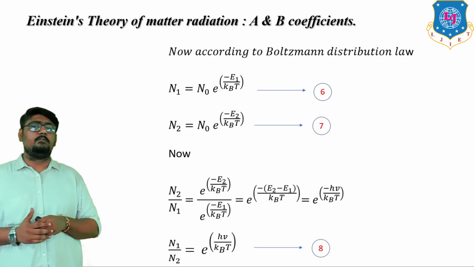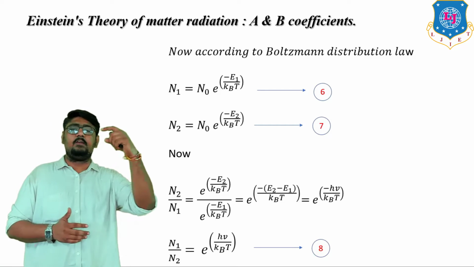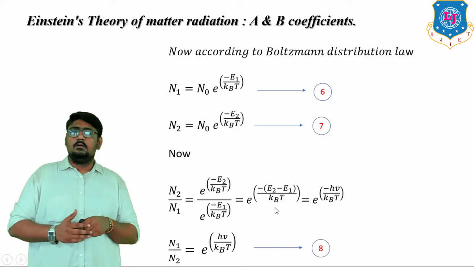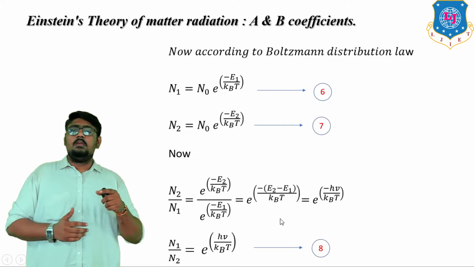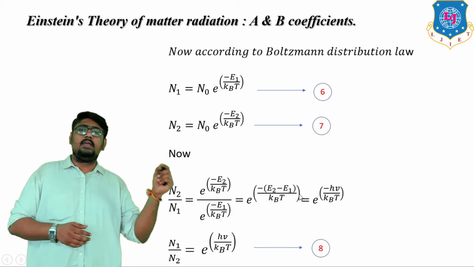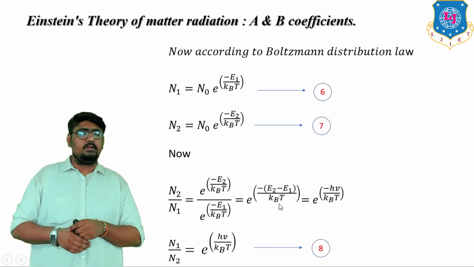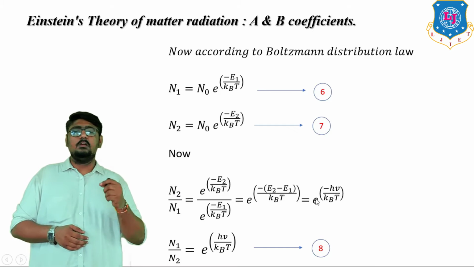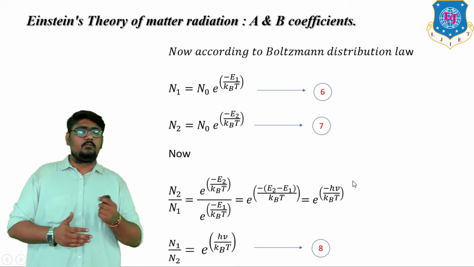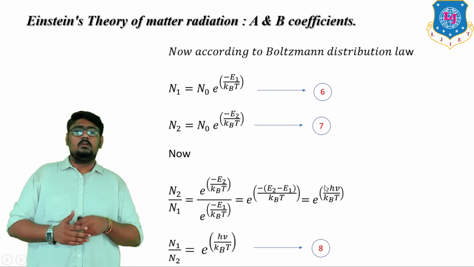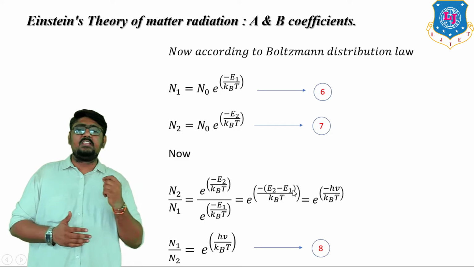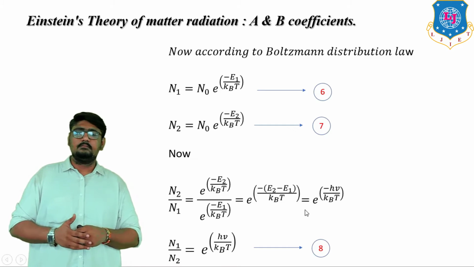Taking the ratio of equations 6 and 7, we get N2 by N1 is equal to e to the power minus (E2 minus E1) upon kBT. Since E2 minus E1 is equal to hv, N2 by N1 is equal to e to the power minus hv upon kBT.